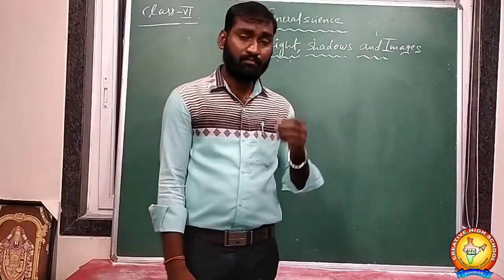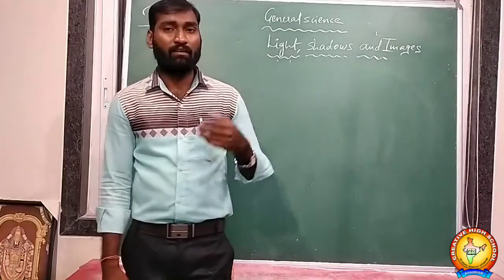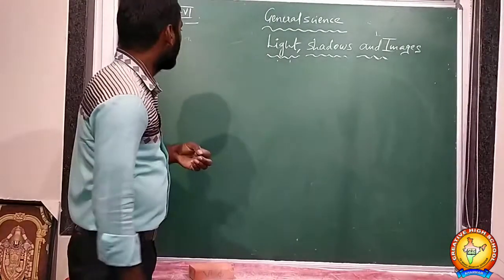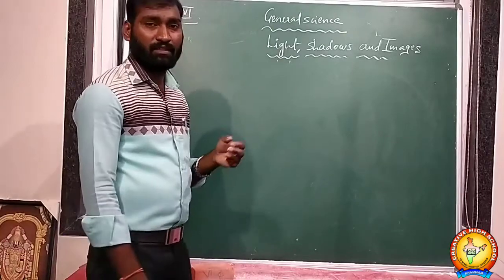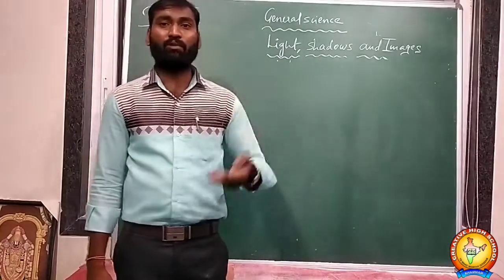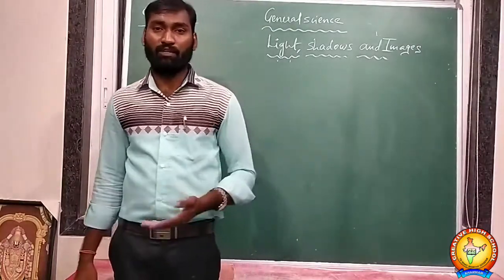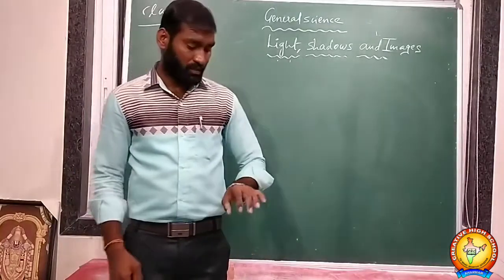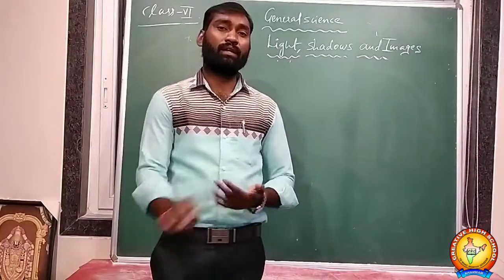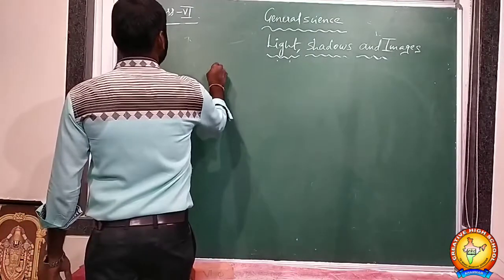Next, okay. So after luminous and non-luminous bodies, we discussed the types of bodies: opaque body, transparent body, translucent body. Already we discussed all of this. Okay, friends.